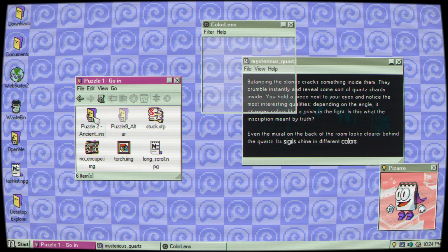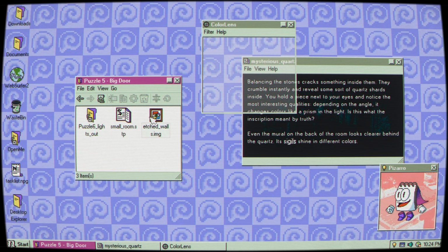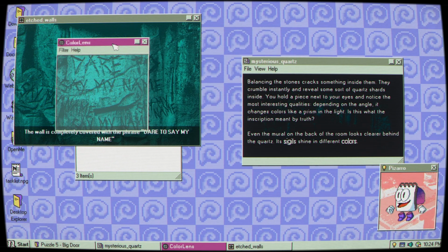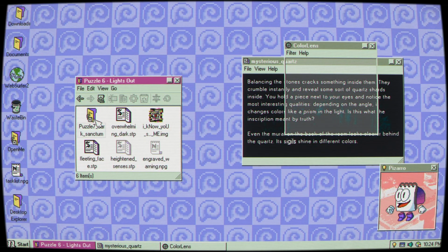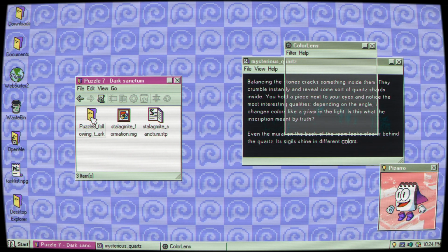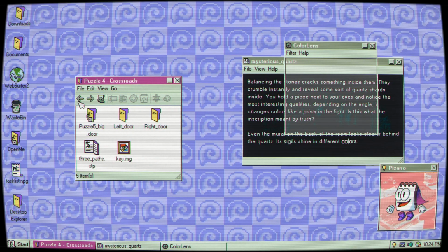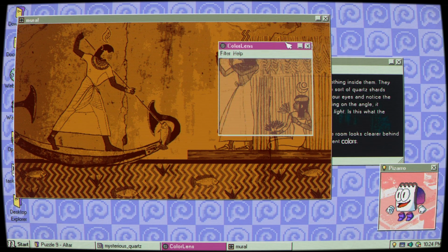Okay. Let's... 2, 3, 4, 5, 6. Etch wall. Just want to see anything on these. No? Alright. This is so cool. The coding for this must have been insane. Engraved warning. Stalactite formations. Dead end. Interesting. Okay, let's go back. Puzzle 2 had puzzle 9. And mural. Okay, let's look.